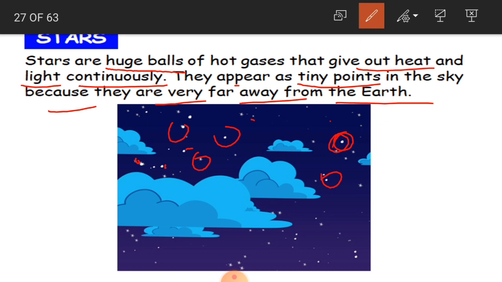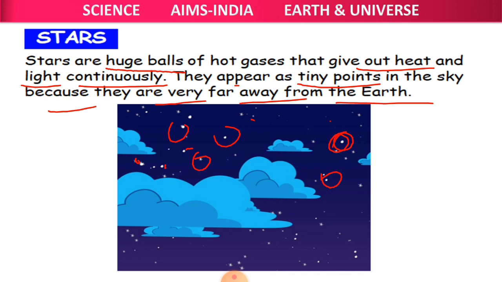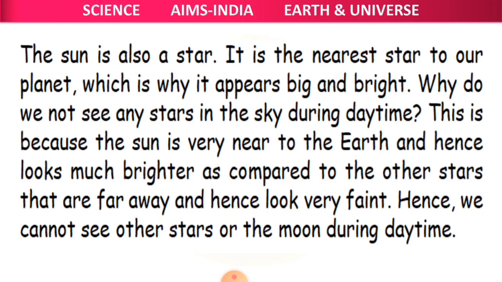Because when we see from the earth, they look like small, shining dots. But in reality, they are huge balls. So, because they are far away from the earth, we can see them only as small, tiny points.